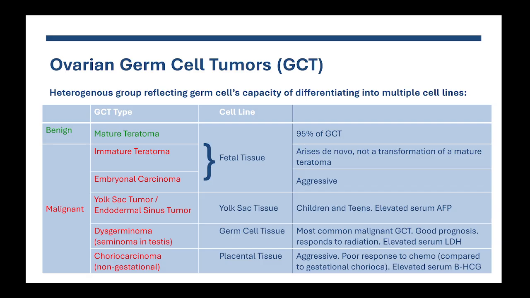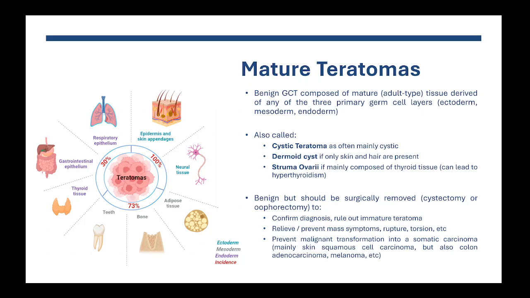It's very important to make the distinction between ovarian non-gestational and uterine gestational choriocarcinoma because the one from the ovary, the germ cell tumor, is more aggressive and does not respond to chemotherapy as well. But both will present with elevated serum beta HCG.